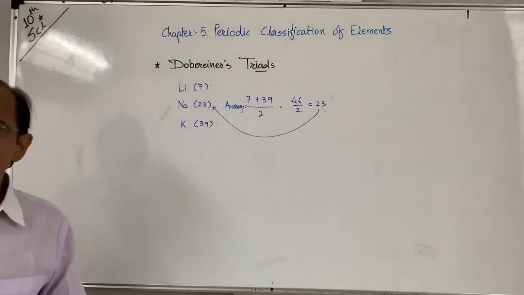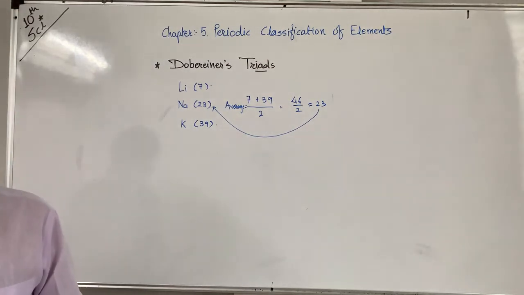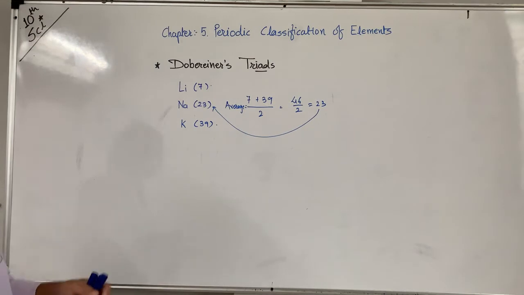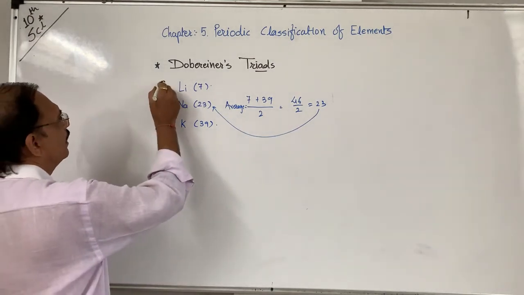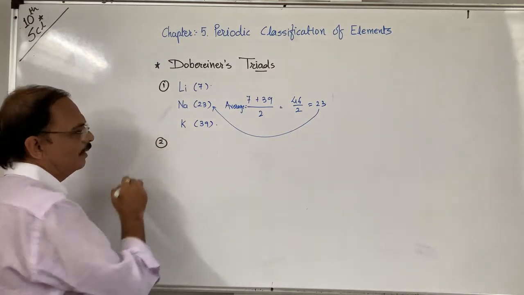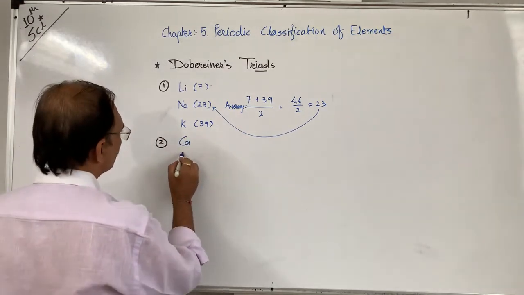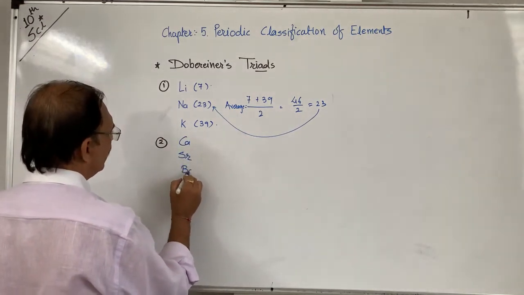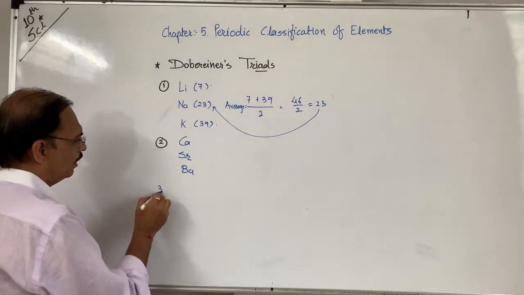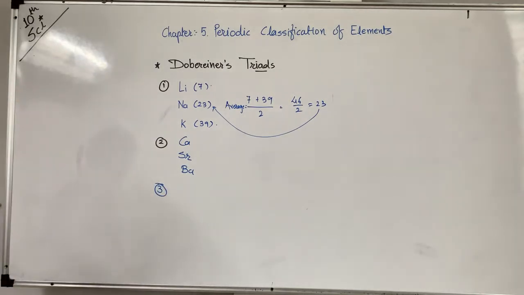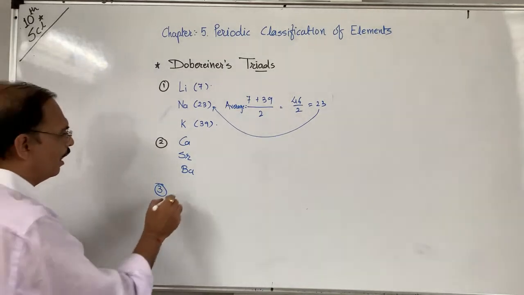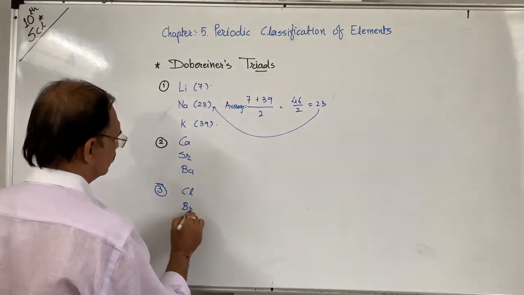The first triad is lithium, sodium, potassium; the second triad is calcium, strontium and barium; and the third group given in your textbook is chlorine, bromine and iodine, that is halogens.